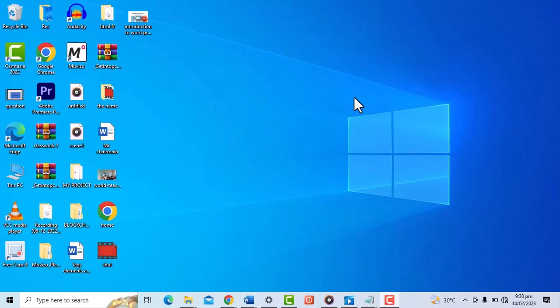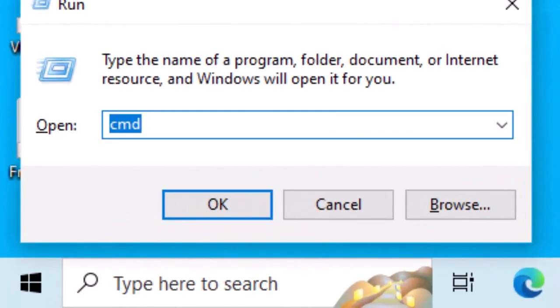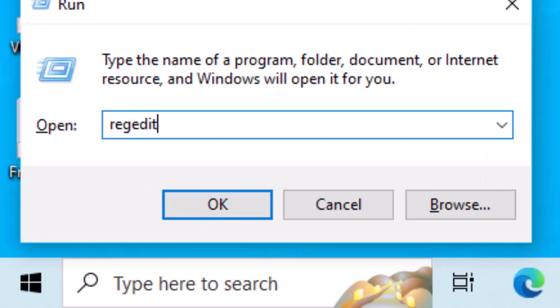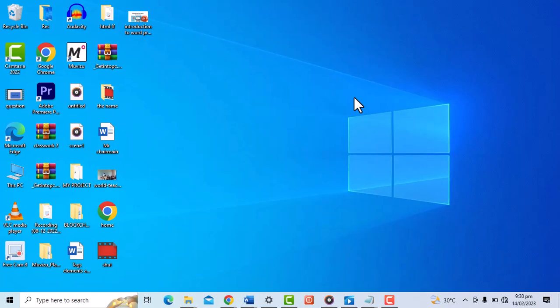So let's begin. On our keyboard, we press the Windows button plus R and then type regedit and hit enter. A Registry Editor window will pop up. You click on yes,